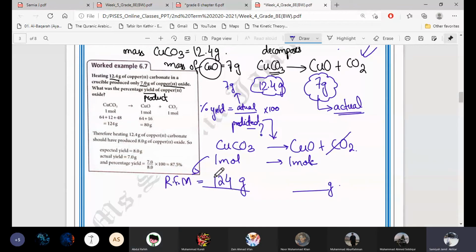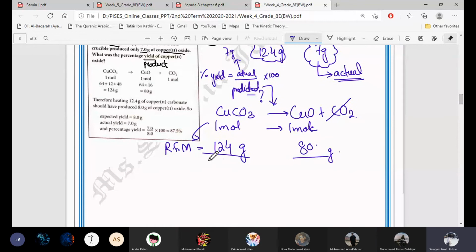Remember that 1 mole of every substance is equal to its RFM, or if it is an atom or element, then it is equal to its RAM. As it is a molecule, it has a formula, so 1 mole of any molecule is equal to its relative formula mass. Copper carbonate is 124 and copper oxide is 80. Now we will take the ratio.